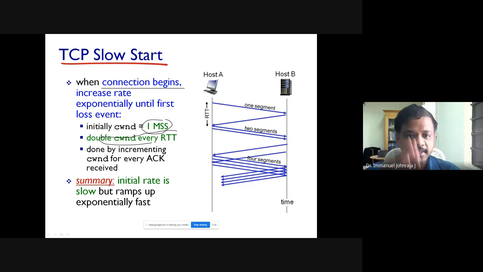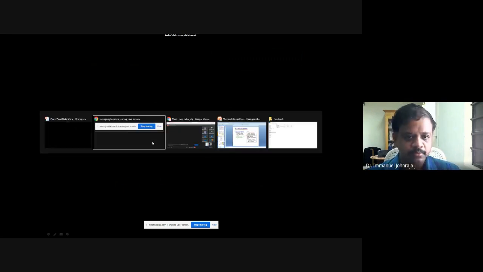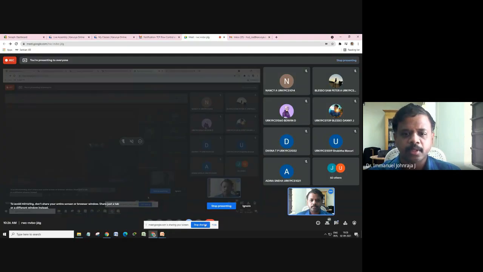Again, when there is a congestion, you are going to reduce it by 2. So this increases speed. It is not AIMD, it is slow start. So these are the two congestion control mechanisms which we have in the Transmission Control Protocol.